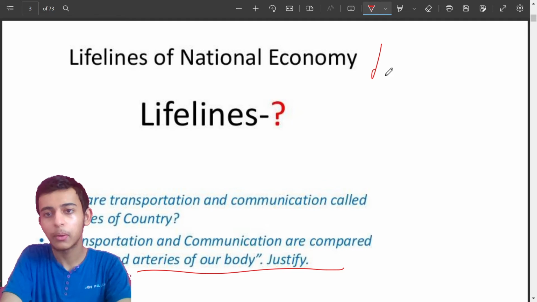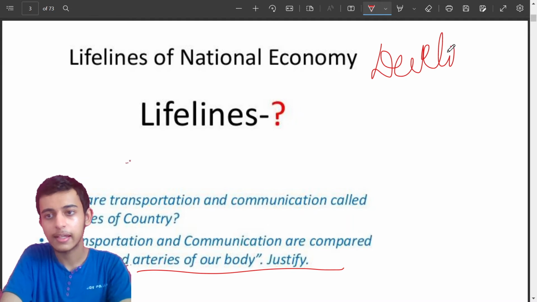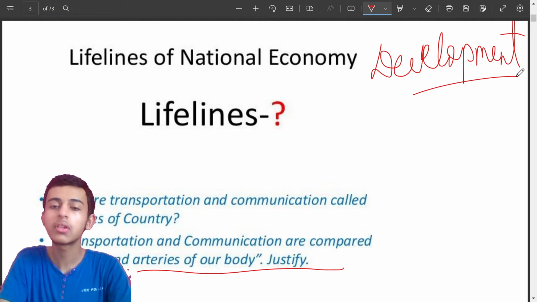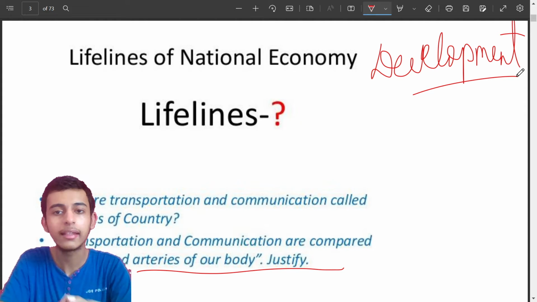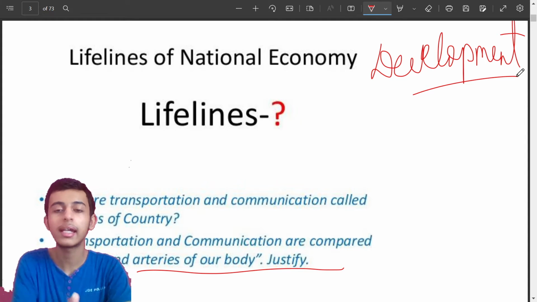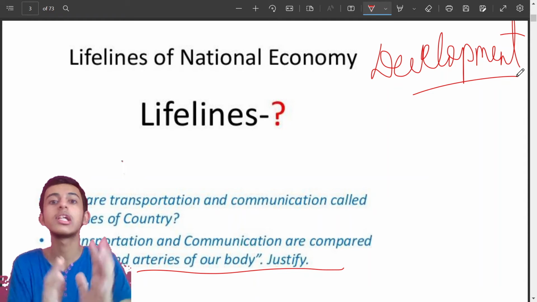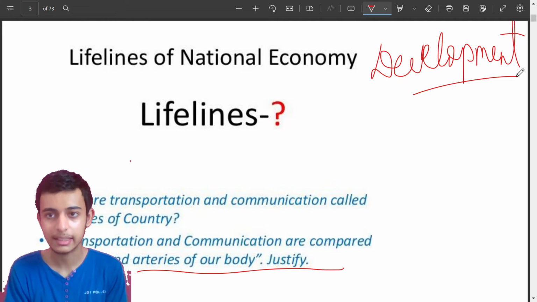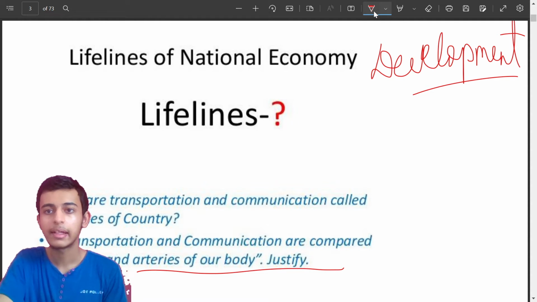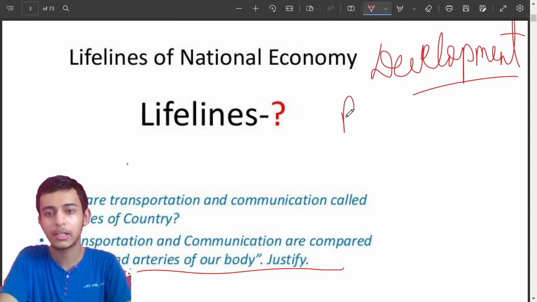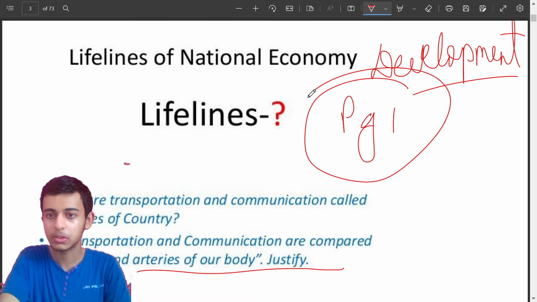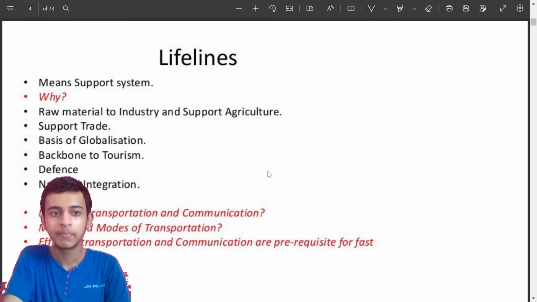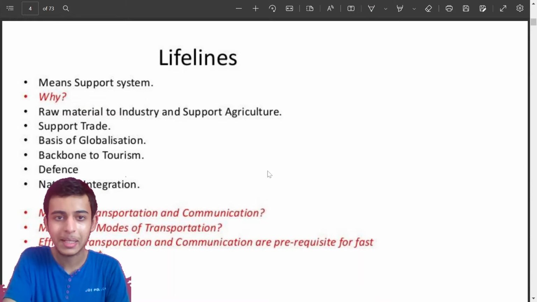So you have to talk about the development that takes place because of the transport and communication. Okay, how the transport and communication are helping in the economic development of India, as well as how are they reducing our time to cover a particular distance to reach a particular destination, right? So we have to talk about that thing in this particular question. Okay, and it is also given in your NCERT page 1 of this particular chapter, so you can have a look at that. Okay, now first thing, what do we mean by lifelines?